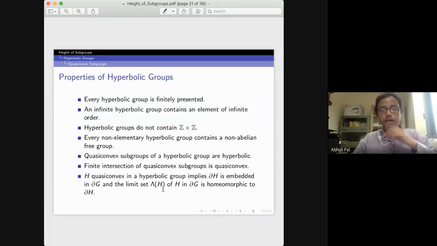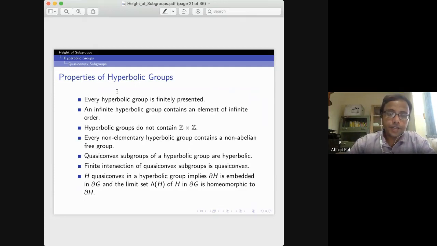Okay, so these are some properties of hyperbolic groups. This is again group theoretic. Any hyperbolic group is finitely presented.